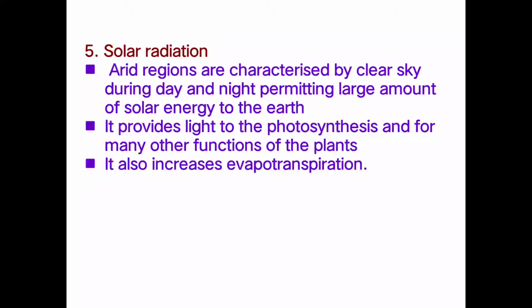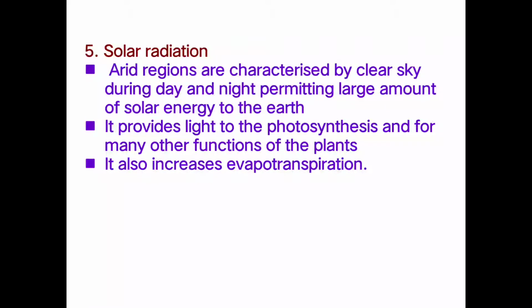Then arid regions are characterized by clear sky during the day and night, permitting a large amount of solar energy to reach the earth's surface. That means the characteristic of the arid region is the clear sky present during the day and the night also, which permits a large amount of solar energy to enter the earth's surface. Then it also provides light for photosynthesis and for many other functions of the plant.